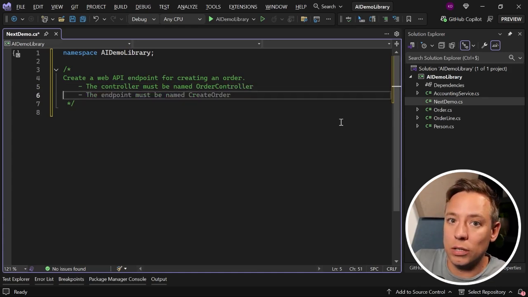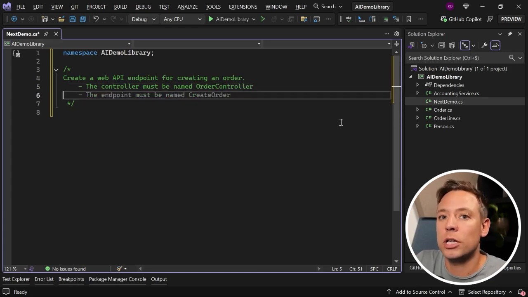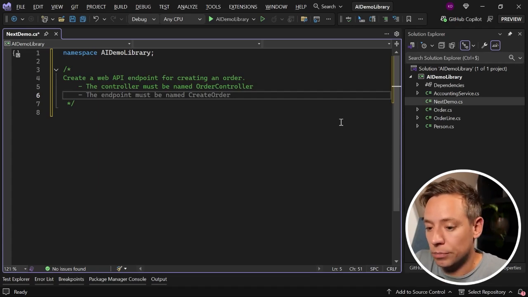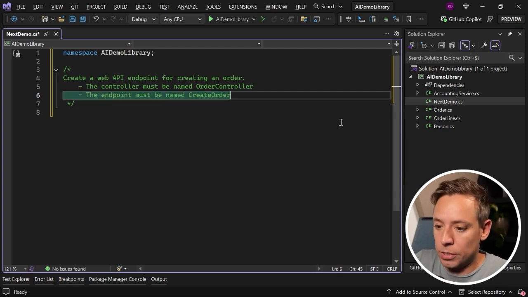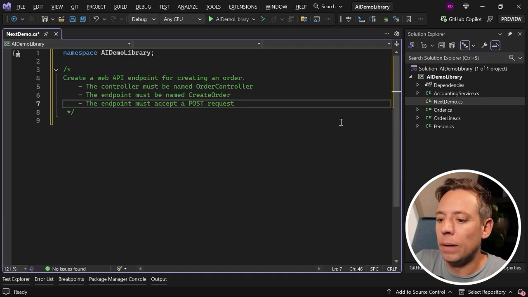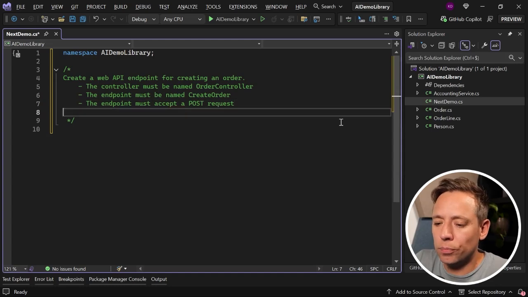What you see is that Copilot now starts suggesting things itself. That may or may not be something you want to accept, but you do see that it is already creating prompts behind the scenes. The endpoint must be named createOrder is what is suggested. That sounds good to me, so let me accept that. The endpoint must accept a post request. That makes sense as well.